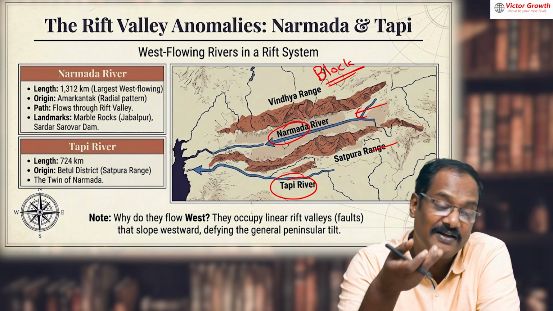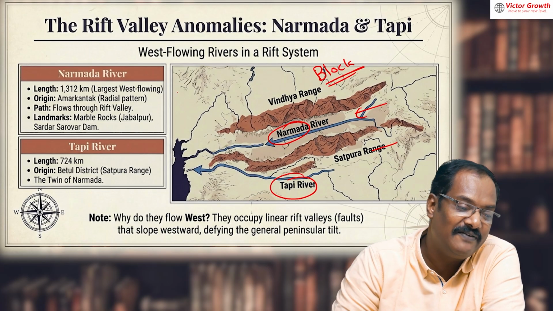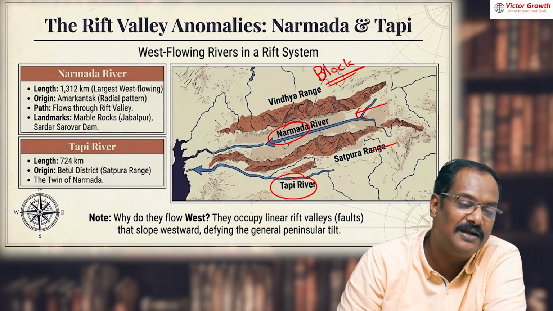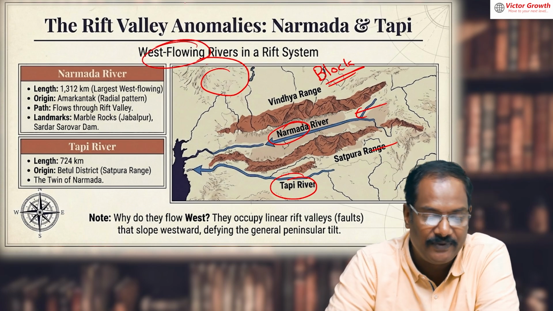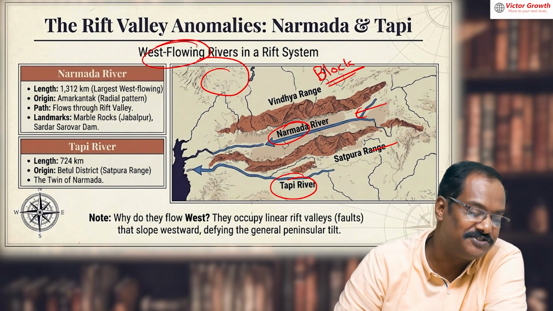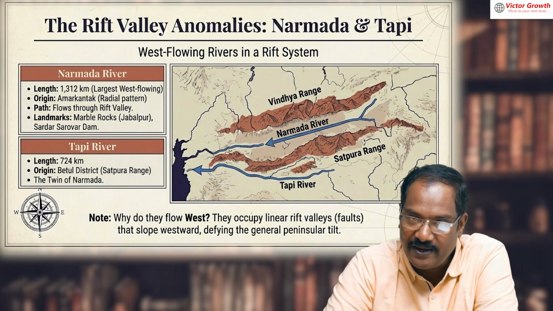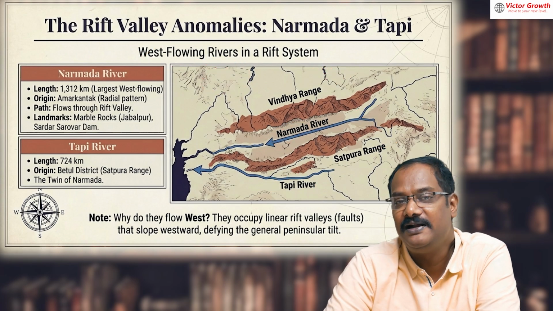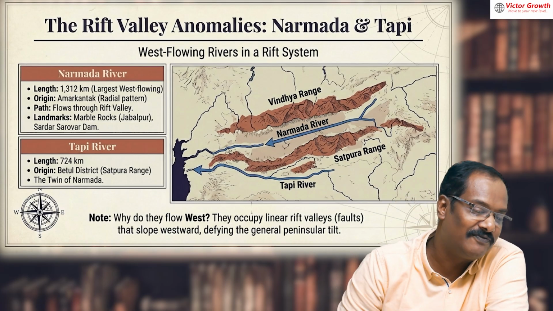In fact they'll ask you this question. 3 questions they'll ask you, but only one answer. Why are they west flowing? Please write on this. Why are Narmada and Tapi west flowing rivers? Answer is Rift Valley. Why are the Narmada and Tapi almost a straight line? They are not going like other rivers, almost a straight line. Rift Valley. Why do they not form delta? Rift Valley. So 3 questions are asked, but one single answer for all the 3 questions.